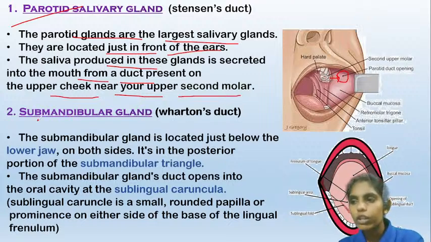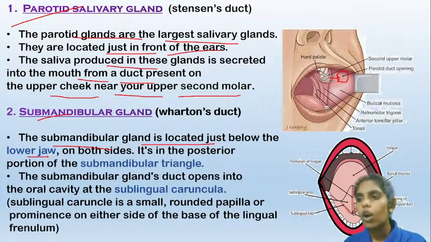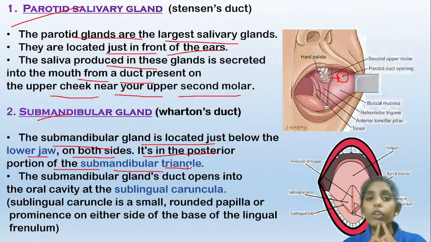Now coming to the next gland, that is the submandibular gland. From the name you can say that it is present under: sub means under, mandible means here. So the submandibular gland is located just below the lower jaw on both sides. It is in the posterior portion of the submandibular triangle. So this is the submandibular triangle here. This is the jaw, and it is present here on the posterior side.